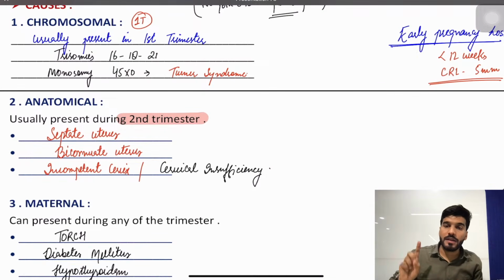Remember the abortion, my dear students, the first trimester cause is chromosomal, second trimester via anatomical cause. In anatomical cause, I have discussed the septate, bicornuate, and incompetent os. Septate is the most common Müllerian defect. The management is going to be hysteroscopic resection. Is that clear?